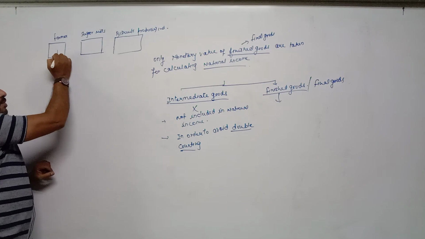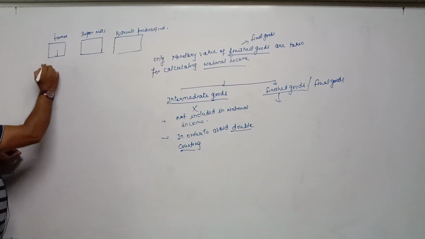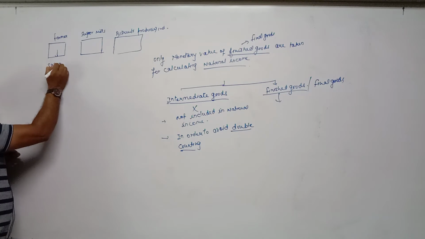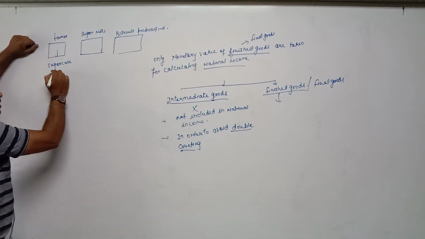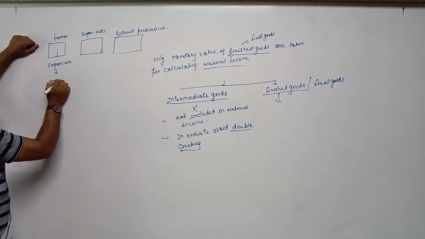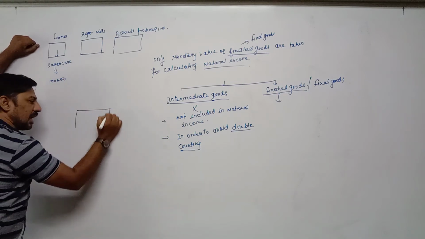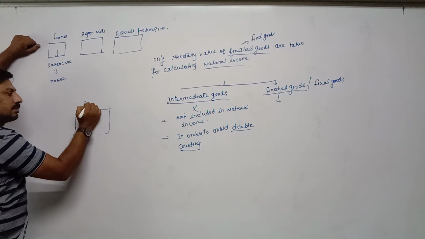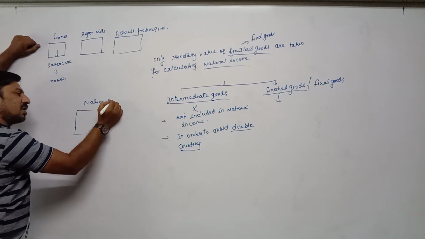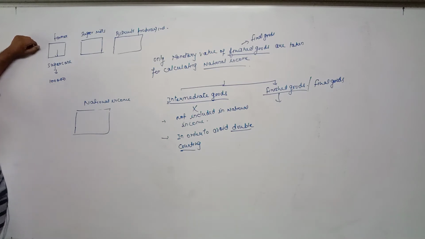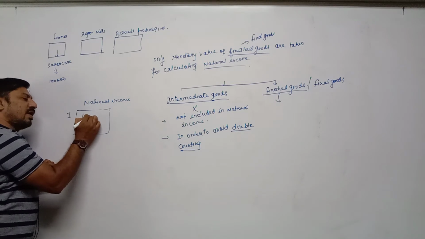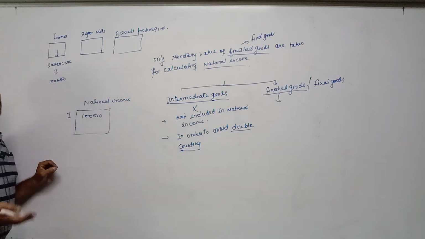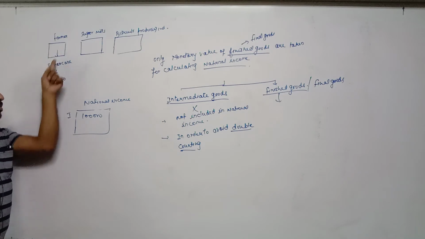Now farmer has produced sugar cane. Farmer has produced sugar cane in 1 year, and the monetary value of sugar cane is suppose 1 lakh rupees. Now side by side we try to calculate national income. Now how much income earned by this farmer? 1 lakh. By first person 1 lakh rupees. What is national income? Income of all individuals. So here we are taking the income of farmer 1 lakh rupees.